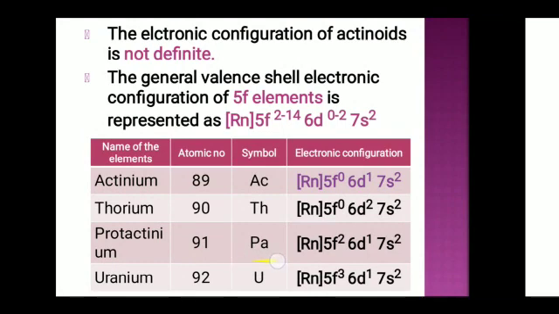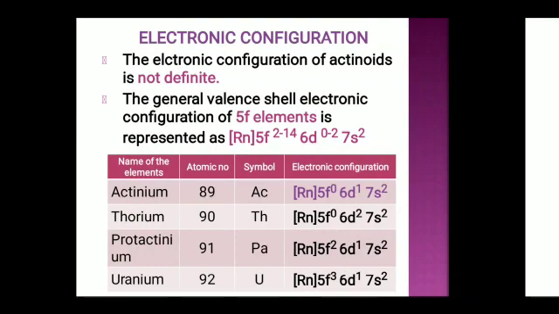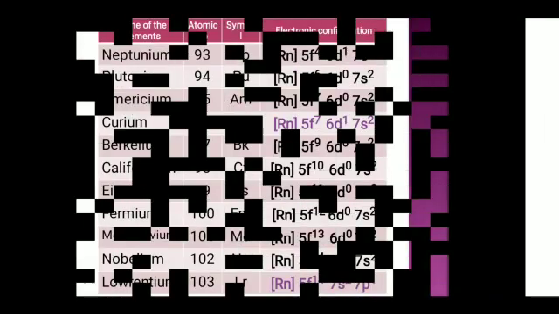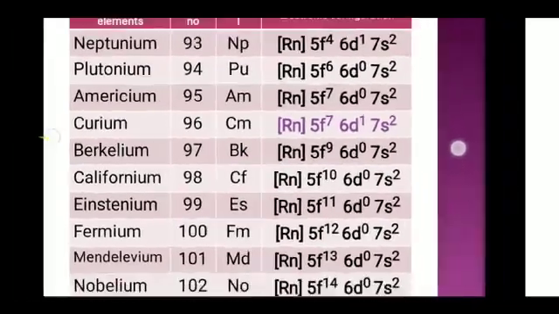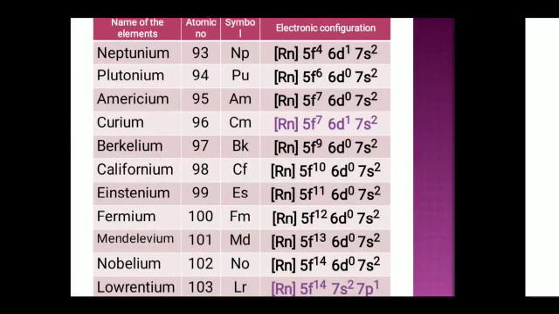Then protactinium, atomic number 91, symbol Pa, electronic configuration Rn 5f2 6d1 7s2. Then uranium, atomic number 92, symbol U, electronic configuration Rn 5f3 6d1 7s2. Then neptunium, atomic number 93, symbol Np, electronic configuration Rn 5f4 6d1 7s2.